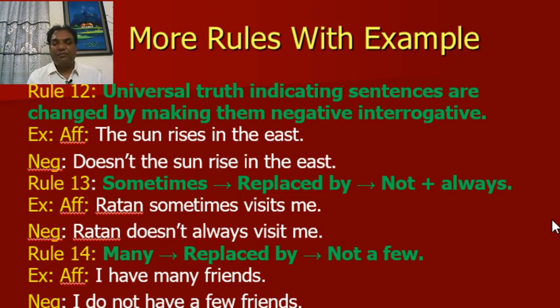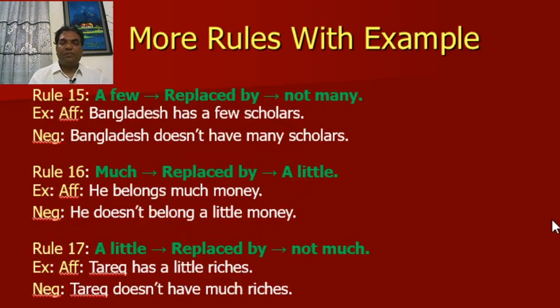Rule number 14: "many" will be replaced by "not a few". Affirmative: I have many friends. Negative: I do not have a few friends. Rule 15: "a few" will be replaced by "not many". Example, Bangladesh has a few scholars. Negative: Bangladesh doesn't have many scholars.